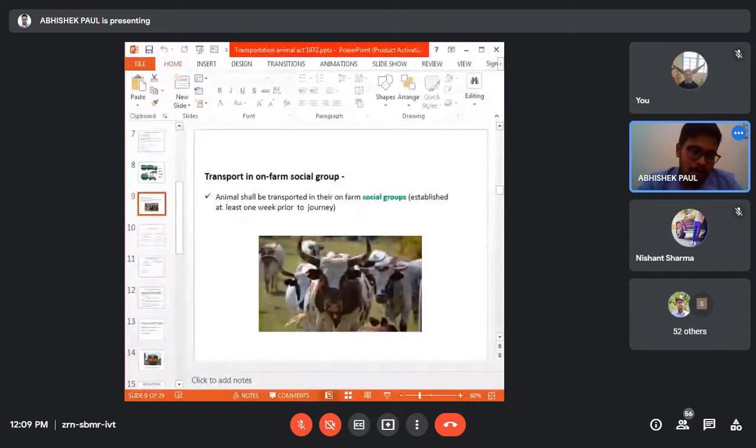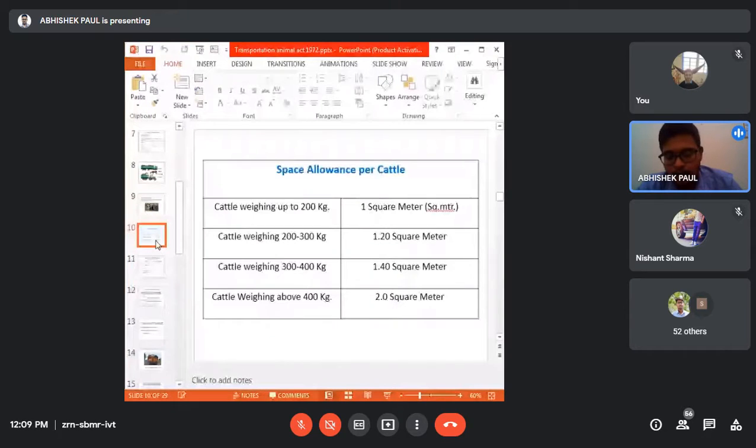Okay, then going to the next slide. So this is the space allocation for the cattle. These are the recommended space requirements. If the body weight of the animal is up to 200 kg, then 1 square meter space should be provided to that animal. If the body weight is between 200 to 300 kg, then 1.2 square meters.